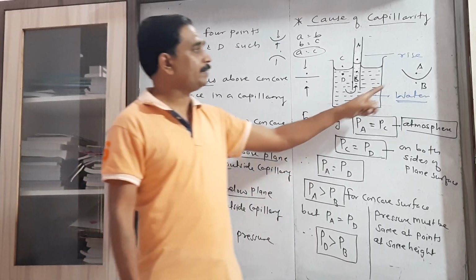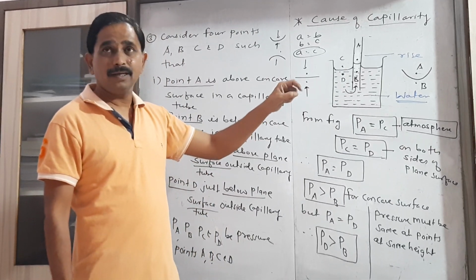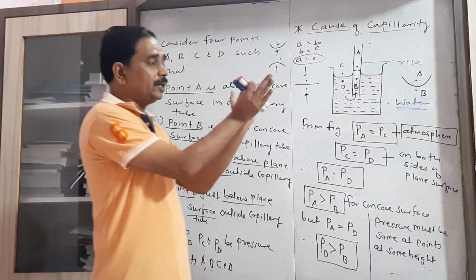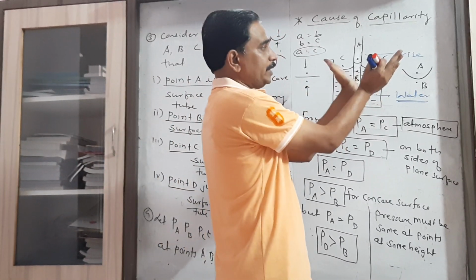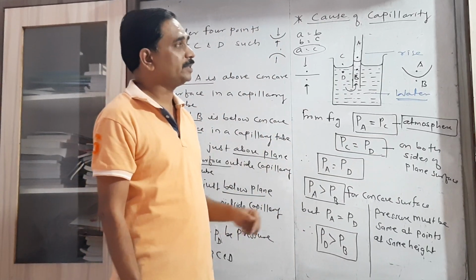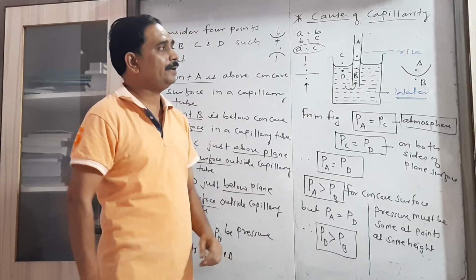Now use the concept for the concave meniscus. When we consider small points on that free surface, the resultant force acting at that small point is in such a way that the resultant force will act in the downward direction.